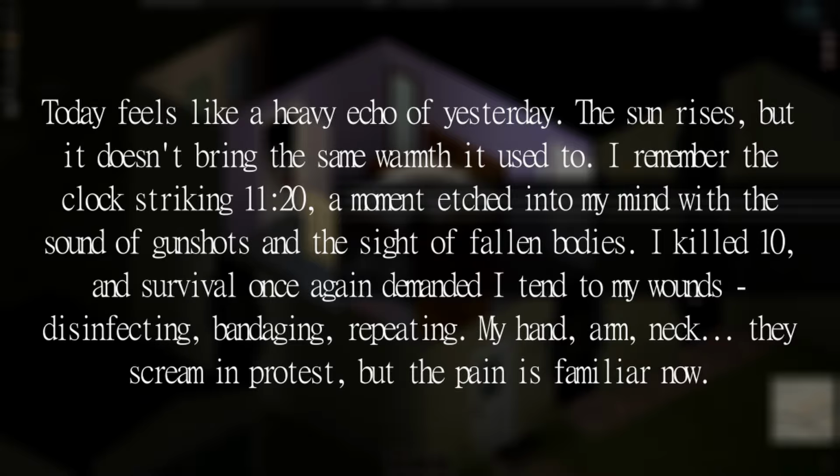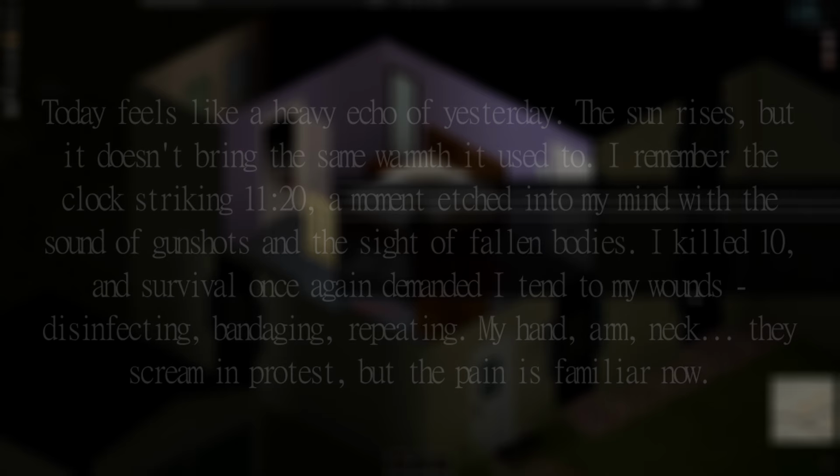Today feels like a heavy echo of yesterday. The sun rises, but it doesn't bring the same warmth it used to. I remember the clock striking 11:20, a moment etched into my mind with the sound of gunshots and the sight of fallen bodies. I killed 10, and survival once again demanded I tend to my wounds, disinfecting, bandaging, repeating. My hand, arm, and neck, they scream in protest, but the pain is familiar now.